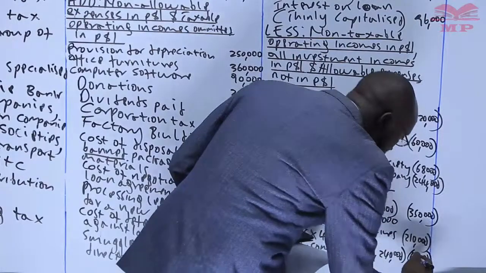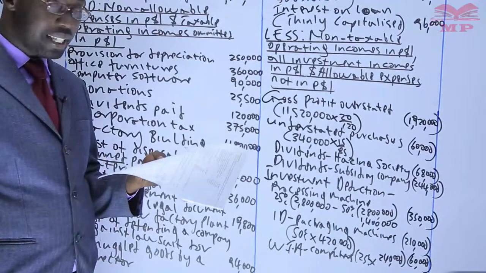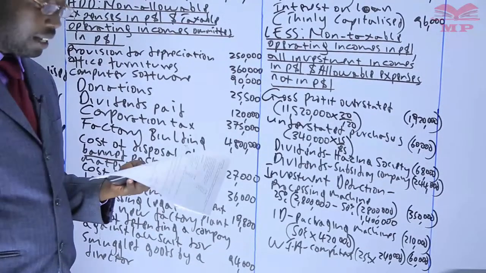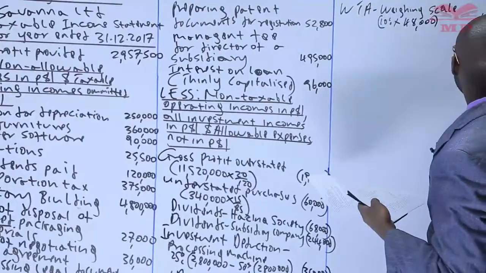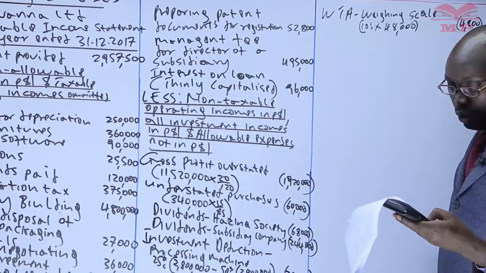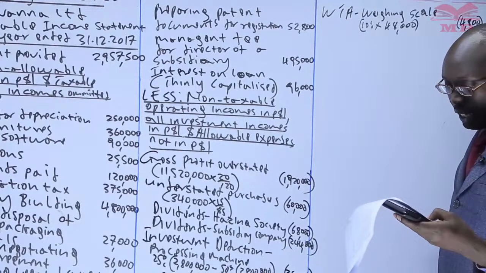Then we continue. After the computer, there is the weighing scale machine. For the weighing scale machine, that's supposed to be wear and tear. Which rate? 10%, and it's the first year. So we claim that, 4,817. The company put into use a staff canteen constructed at a cost of 780,000 and a go-down whose cost was 600,000.